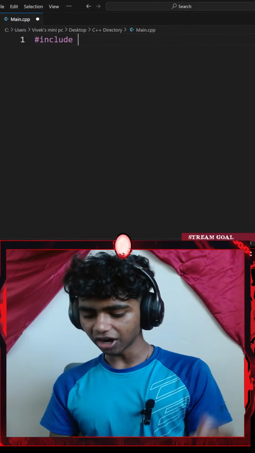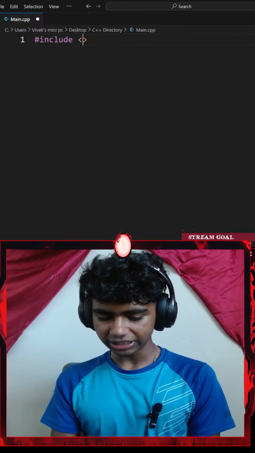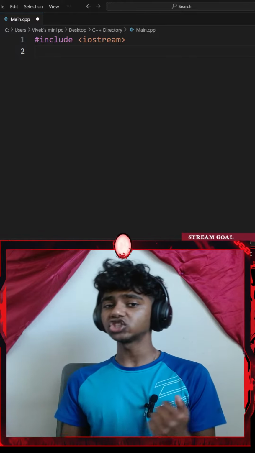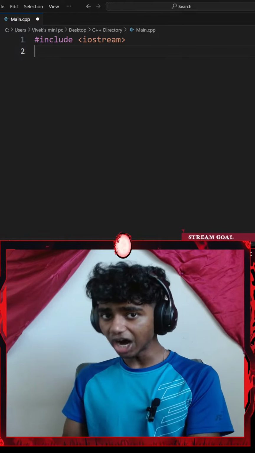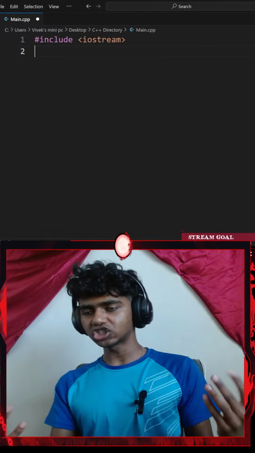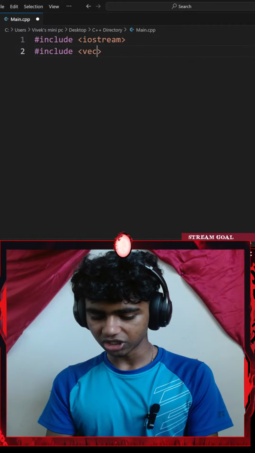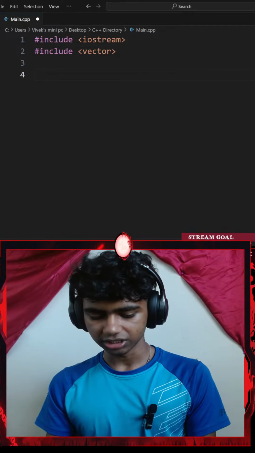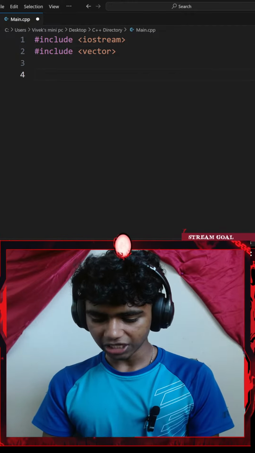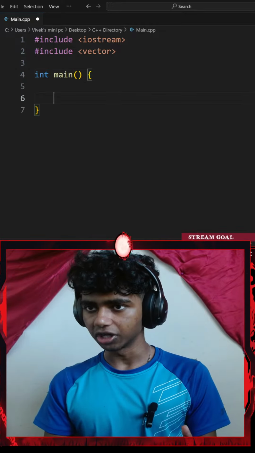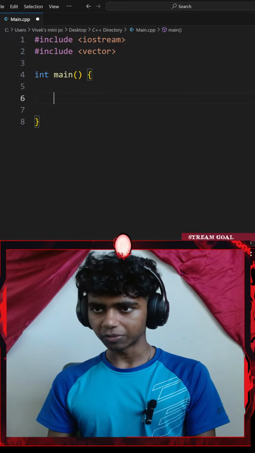That said, let me start off by including, in a pair of angle braces, iostream. iostream is basically the eyes and ears of our program. It checks if we're trying to display console output or extract console input. Let me also include vectors, because I do want to work with containers. Then let me typecast my main function to be an integer: int main, a pair of curly braces.